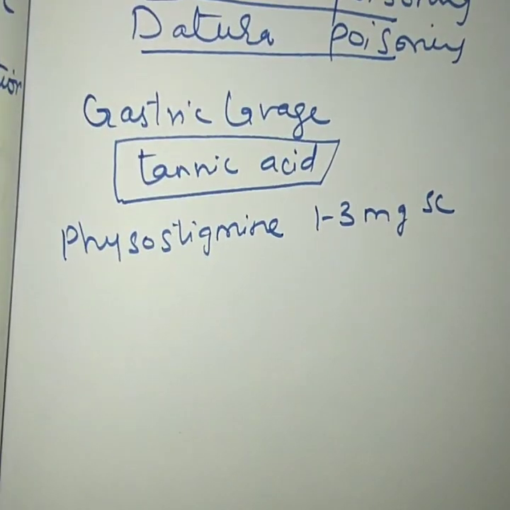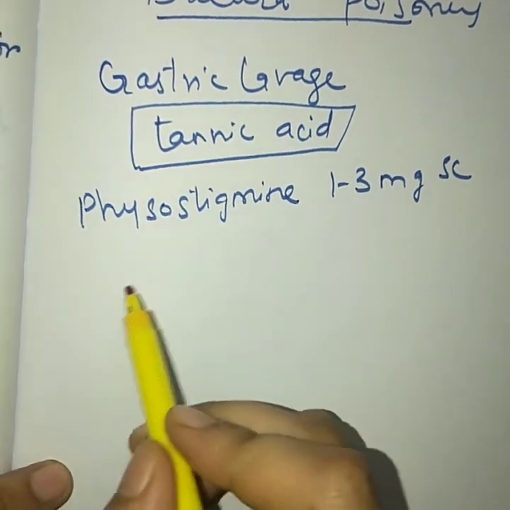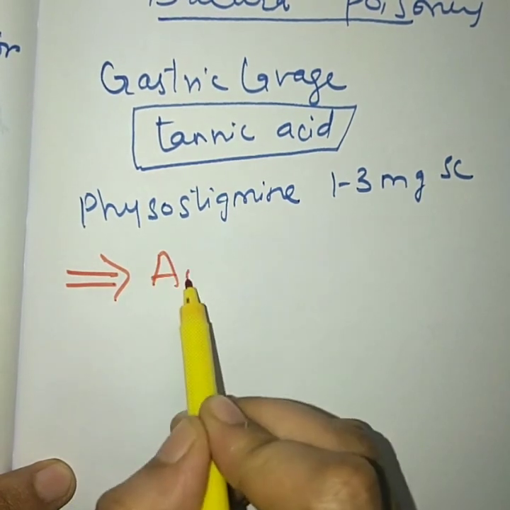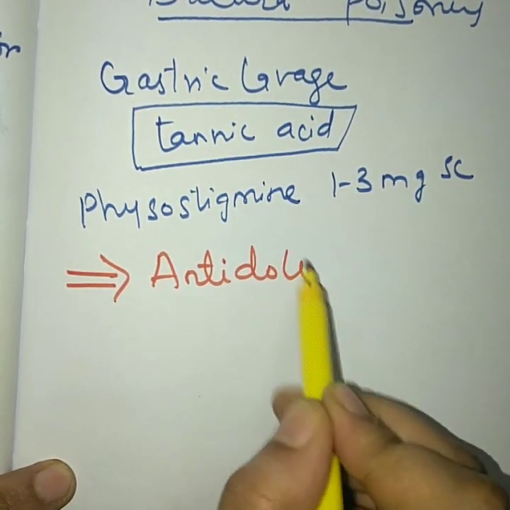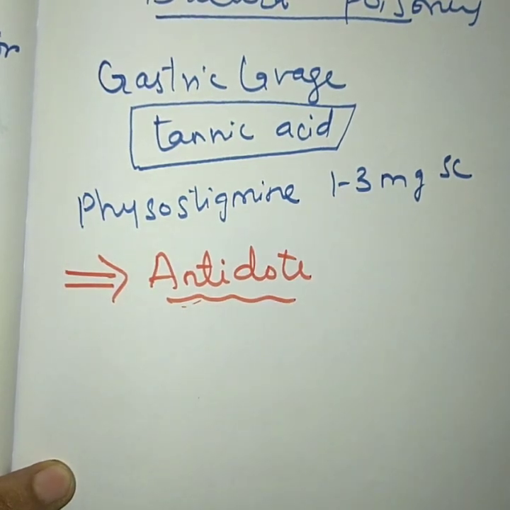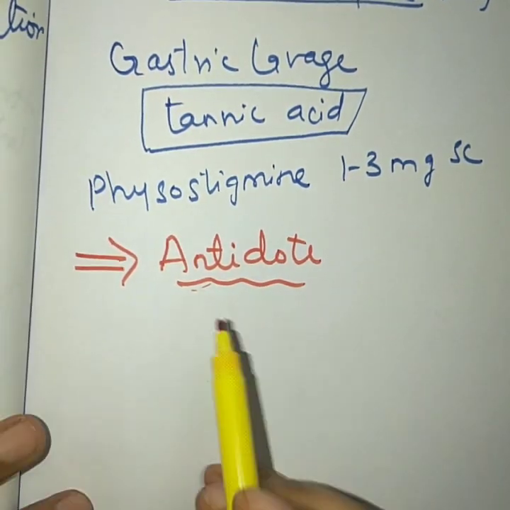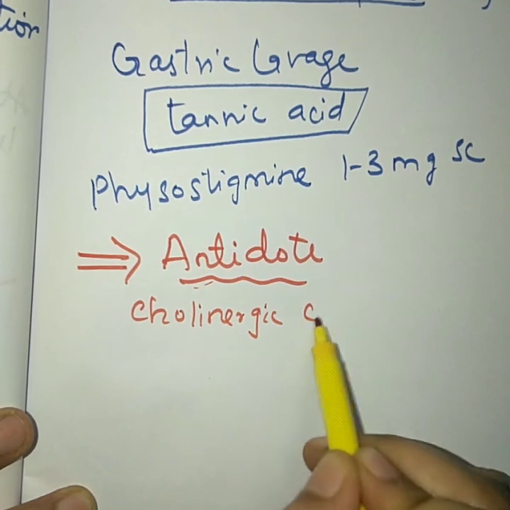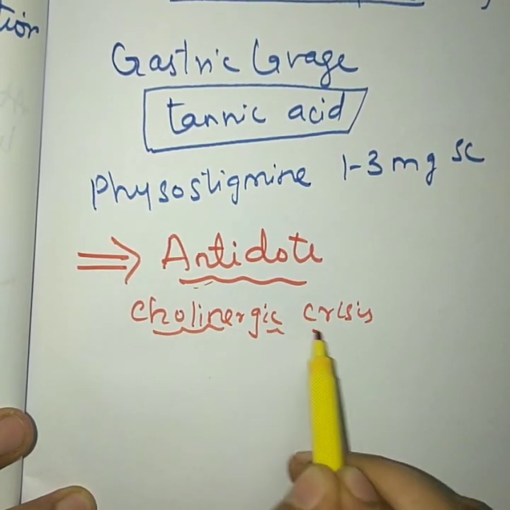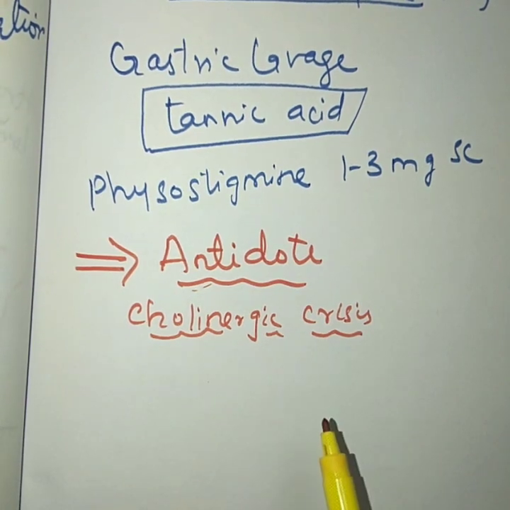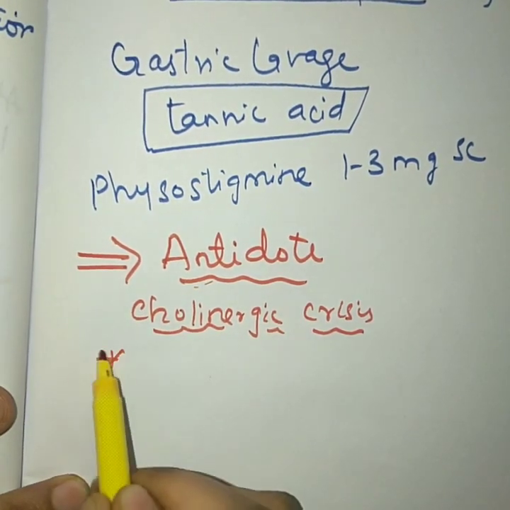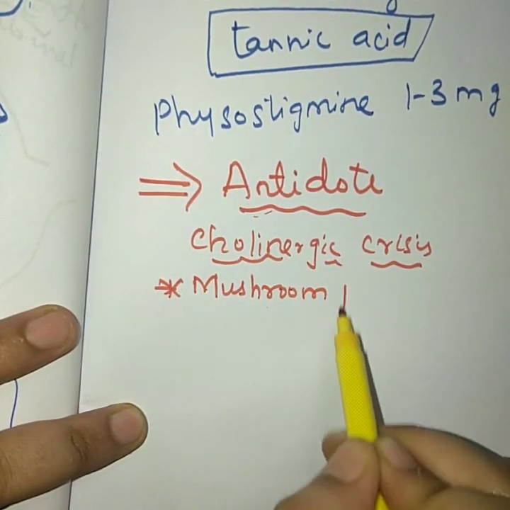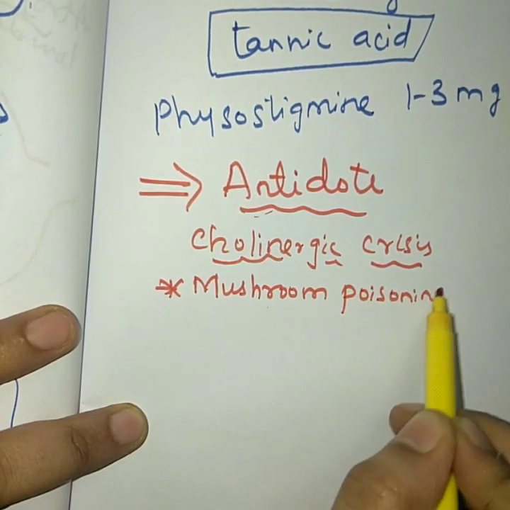Next, the very last topic which we need to cover over here is the main use of this atropine: it can be used in the form of antidote. So these atropinic drugs, or you can say these anticholinergic drugs, are mainly used as an antidote in case of cholinergic crisis. Cholinergic crisis means when there is overstimulation of your cholinergic nervous system, which mainly occurs due to mushroom poisoning.